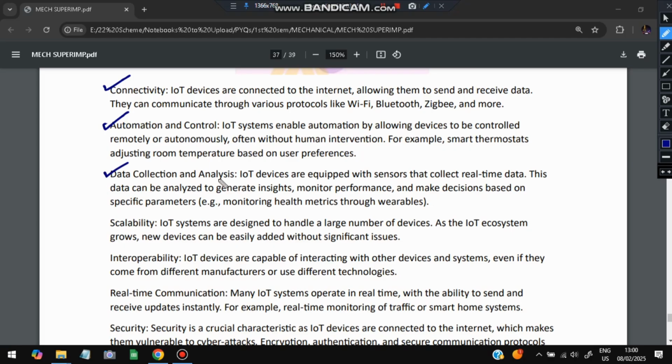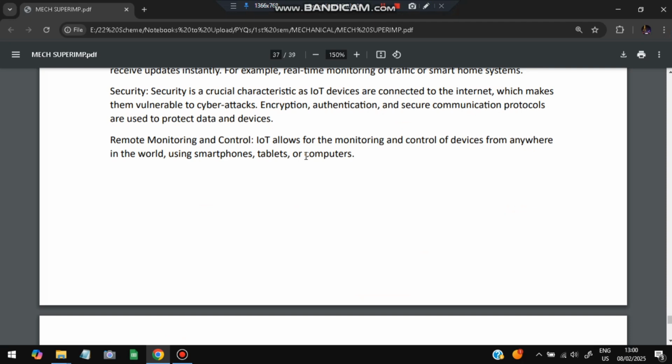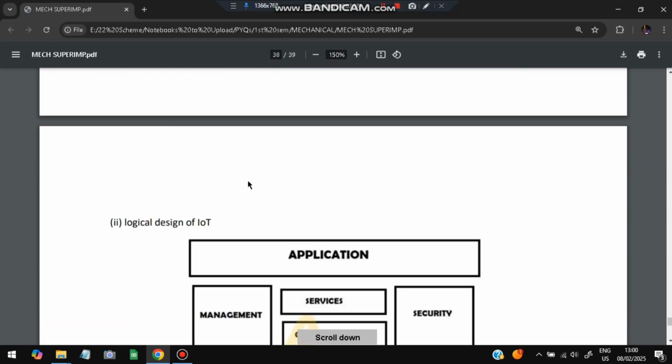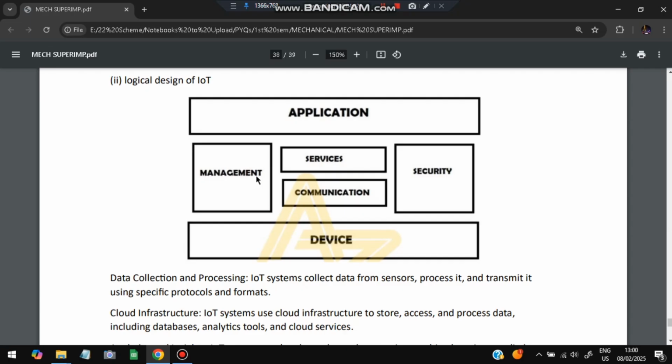Data collection and analysis, a lot of data can be generated that can be used for various purposes. It can be scalable, interoperability can operate across different devices, and real-time communication can happen. It is secure as well. Okay, security is also maintained here. Okay, next is remote monitoring and control. In this, IoT allows for the monitoring and control of devices from anywhere in the world using a smartphone, telephone, tablets, or computers.